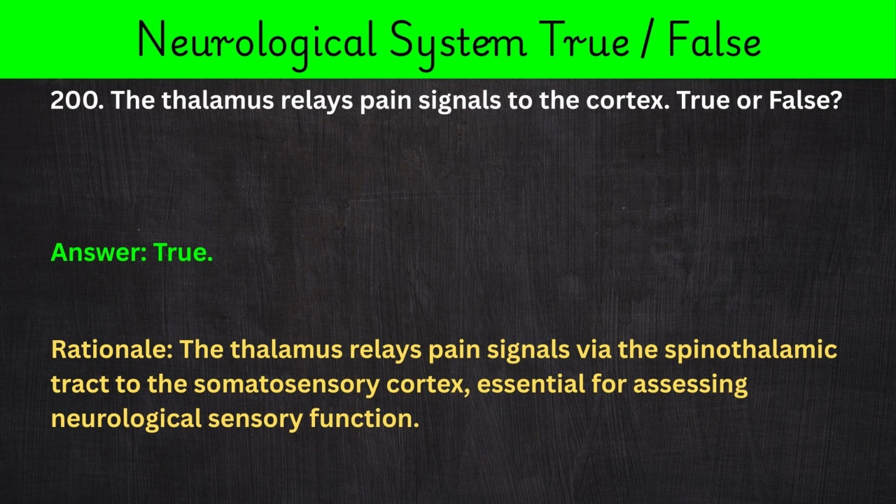200. The thalamus relays pain signals to the cortex. True or false? Answer: true. Rationale: the thalamus relays pain signals via the spinothalamic tract to the somatosensory cortex, essential for assessing neurological sensory function.